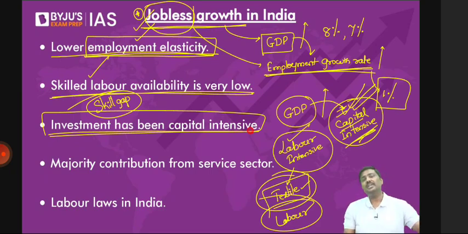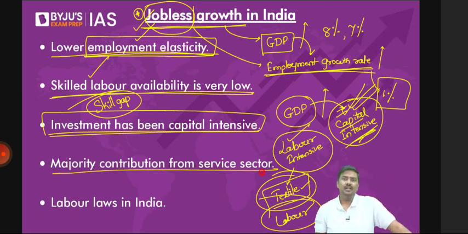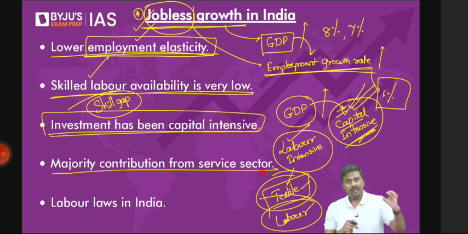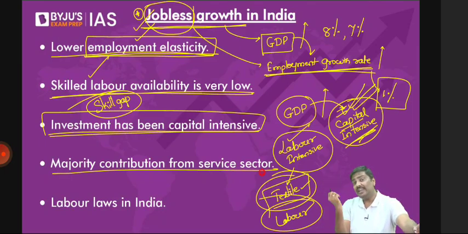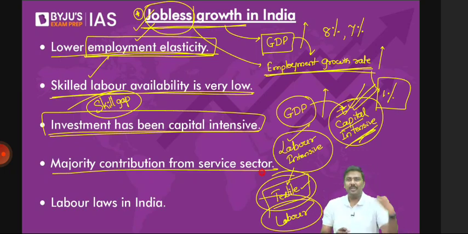Majority of the contribution has come from the services sector. What is the argument here? Between services and manufacturing, which can create more jobs? I'll repeat the statement here. Please remember this. Between service sector and manufacturing, it is the manufacturing sector which has more potential to create jobs in India, because the service sector has got stagnated.